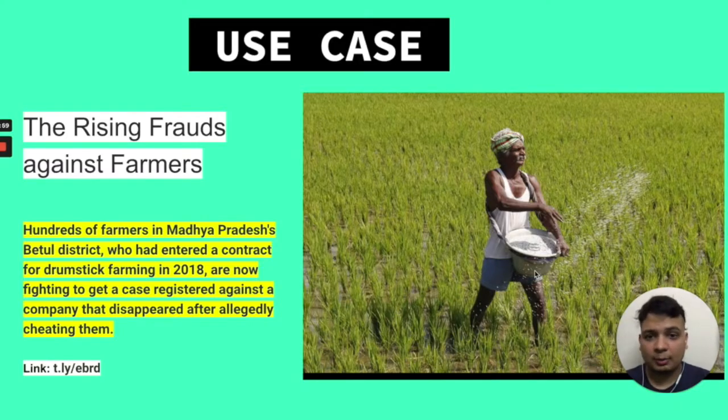Let's talk about our use case. Hundreds of farmers in Madhya Pradesh, a state in India, who had entered a contract for drumstick farming in 2018 are now fighting to get a case registered against a company that disappeared after cheating them.